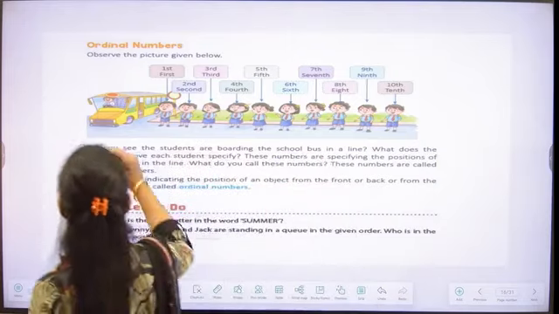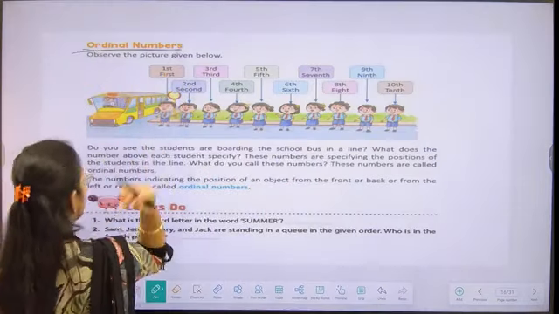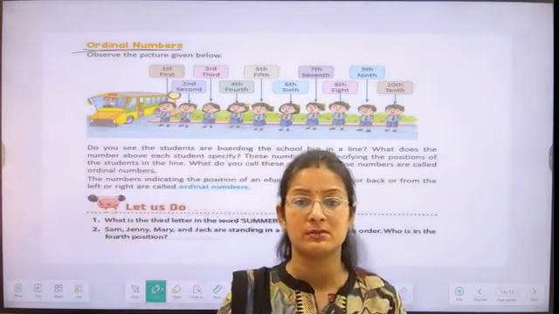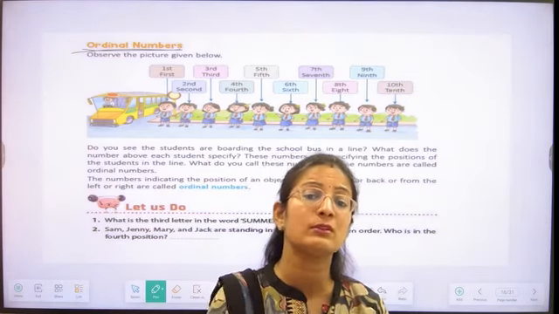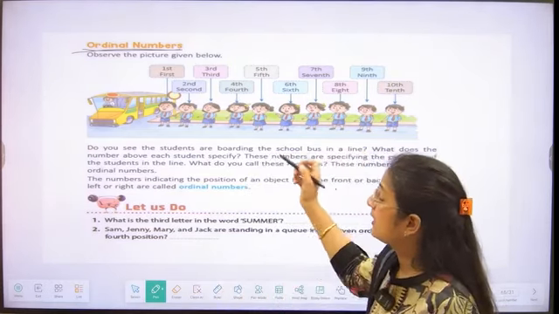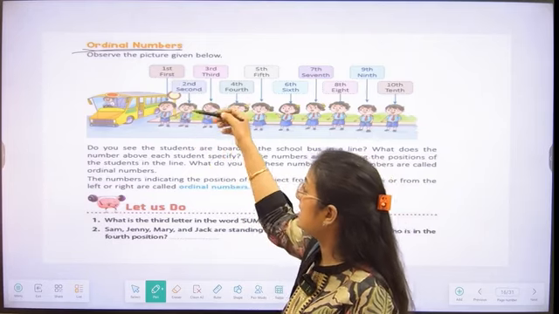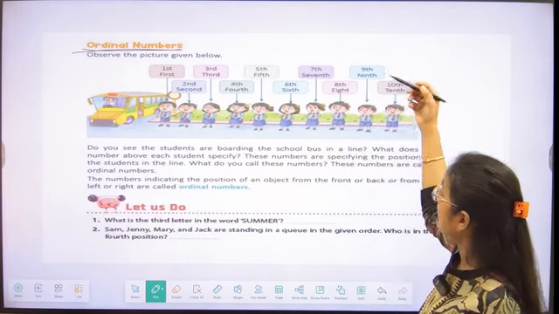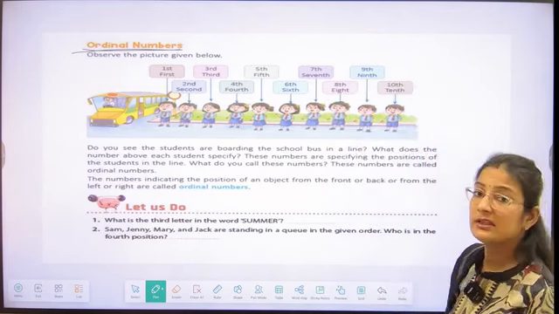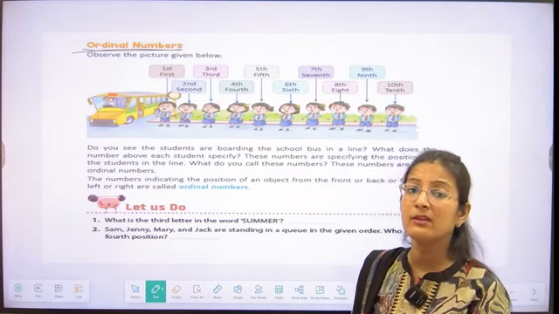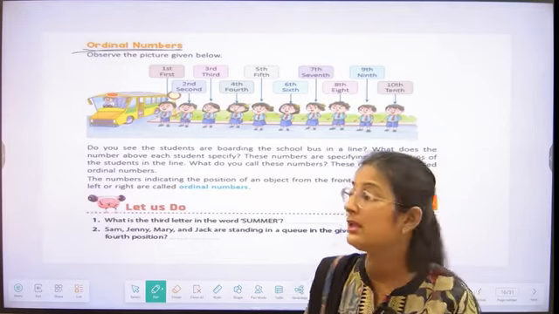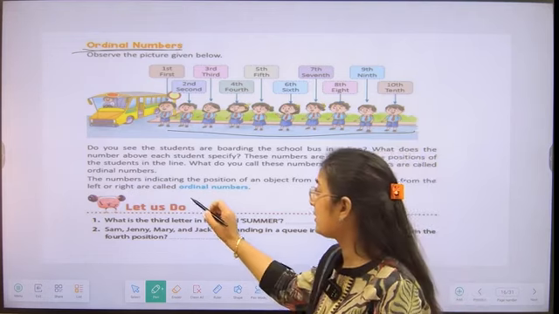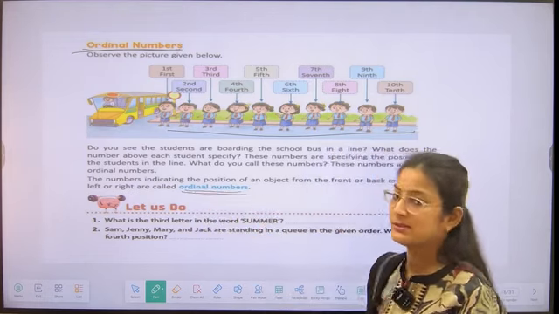Now we are going to understand what ordinal numbers are. Ordinal numbers are the numbers which give the position to us, which give the ranking to us. As we can see in the picture, the first boy is first, then second, third, fourth, fifth, sixth, seventh, eighth, ninth, and 10th. So whenever we are writing the numbers in their positions, then we can say that these are ordinal numbers, students.